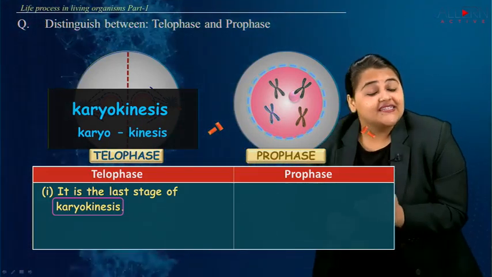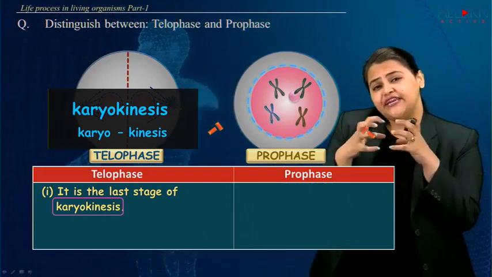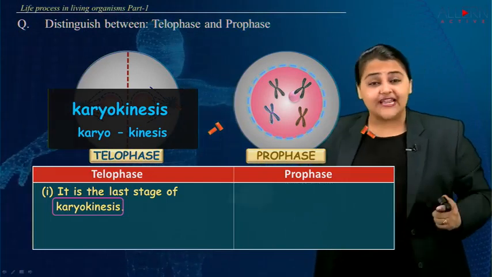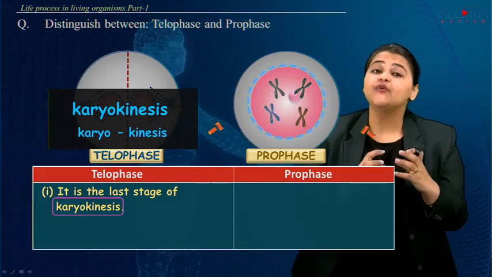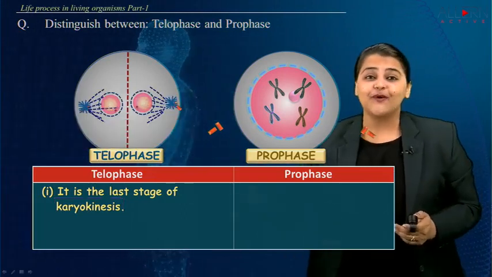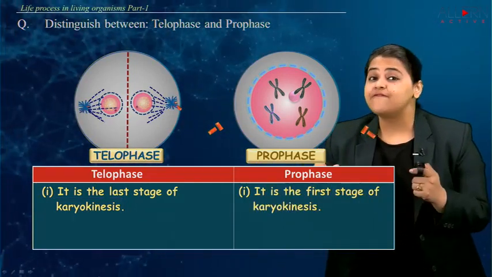So karyokinesis is nothing but the breakdown of the nucleus into two equal parts, which is required for cell division. Because unless a nucleus divides, a new cell is not going to divide, and that's why karyokinesis is highly essential. And when you talk about prophase, it is the first stage.